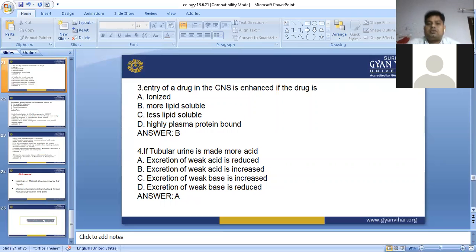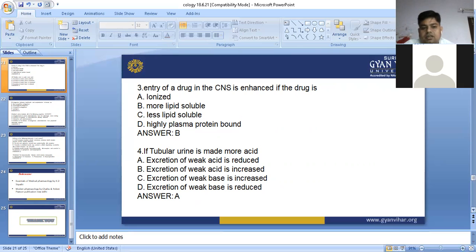Entry of a drug into the CNS is enhanced when the drug is highly non-polar, highly lipid soluble. If the drug is highly lipid soluble, it is able to cross the blood-brain barrier, and after that it will achieve the CNS concentration.